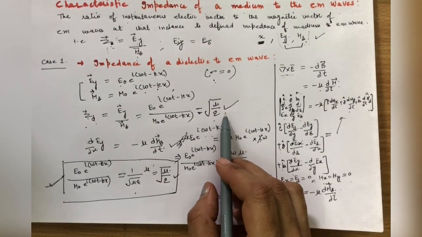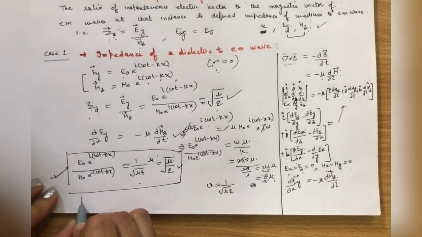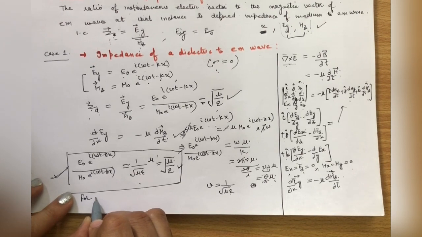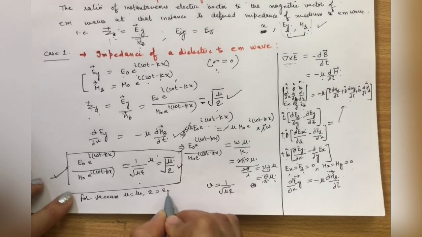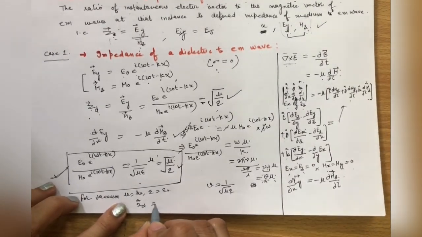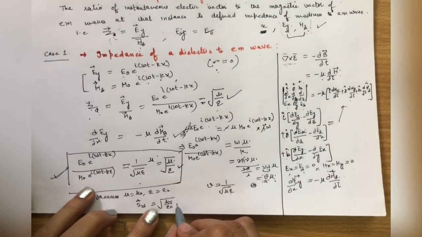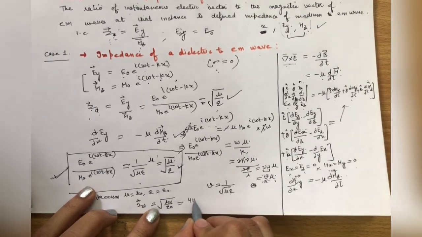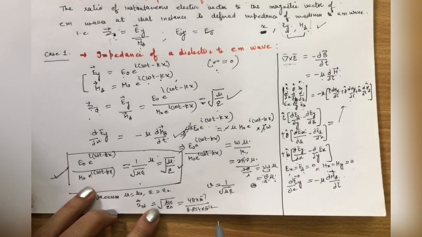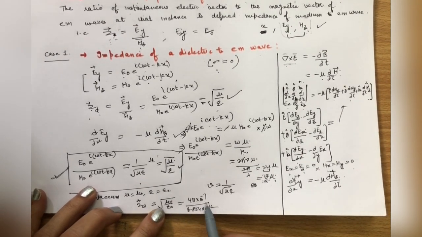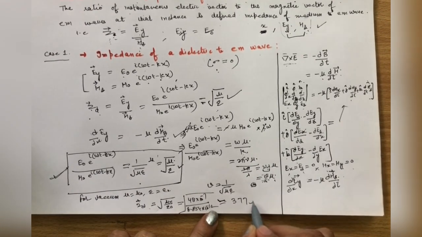And if we have a vacuum or free space, then for free space, mu is equal to mu naught and epsilon is equal to epsilon naught. So ZD is equal to under root mu naught over epsilon naught. We know the value of mu naught is 4 pi into 10 raised to power minus 7, and epsilon naught is 8.854 into 10 raised to power minus 12, Henry per meter and Farad per meter. When we use these, this will be approximately equal to 377 ohm.